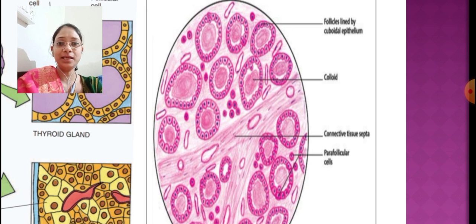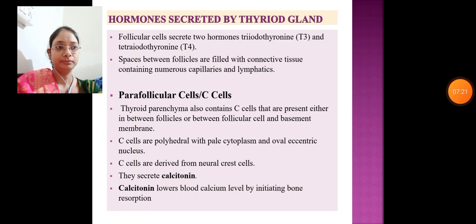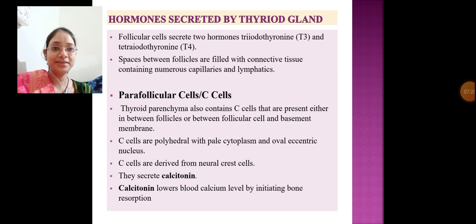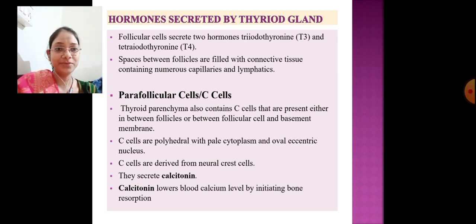So you can see in this slide. Parafollicular cells or C cells are the cells which are present in between the follicles, and C cells secrete calcitonin, and calcitonin lowers the blood calcium level and initiates the bone reabsorption.